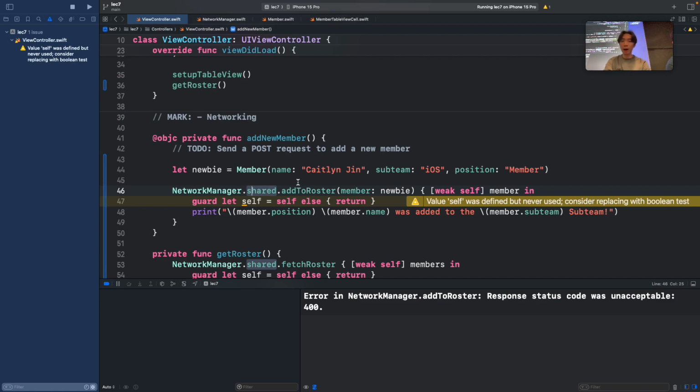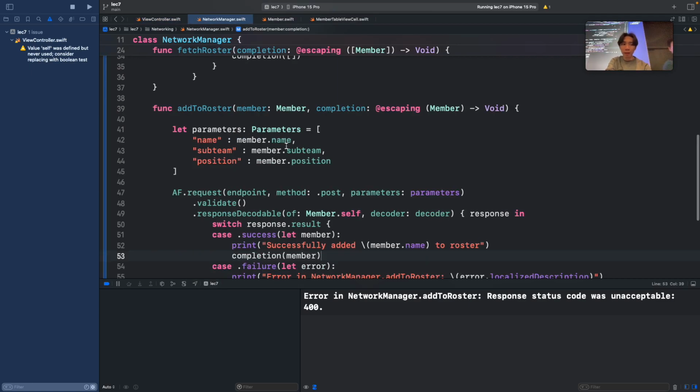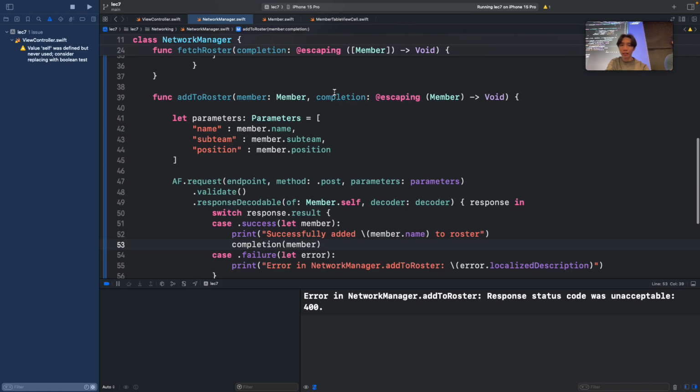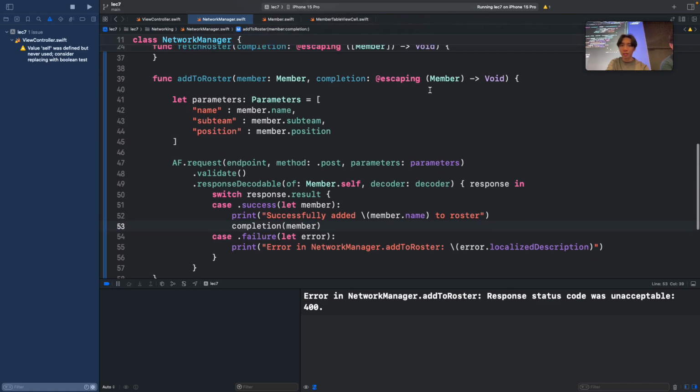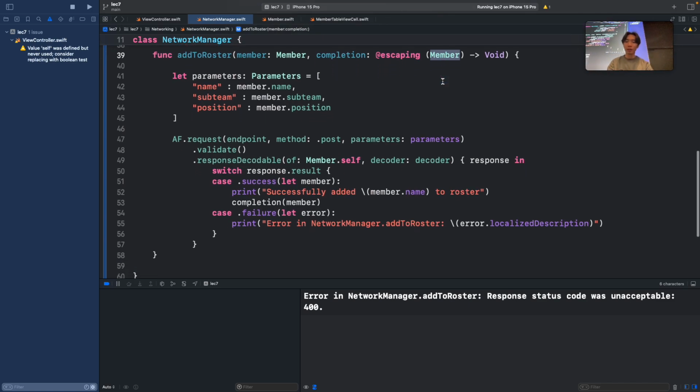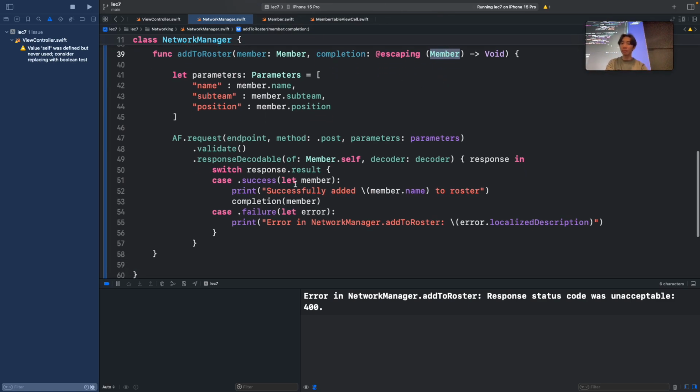With that being said, I'm also going to talk about something. You see here, the back end returns, or it gives you, just a member object, but sometimes that's not useful. Even in this case, we don't even use it. It might be useful, I think, in A3, where instead of using a member, you can pass some kind of boolean with a callback. So you can pass in a boolean here. If it's successful, you just pass in true, and right here you pass in false to the callback.